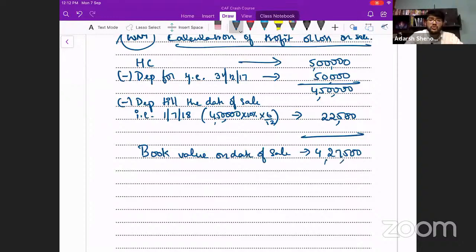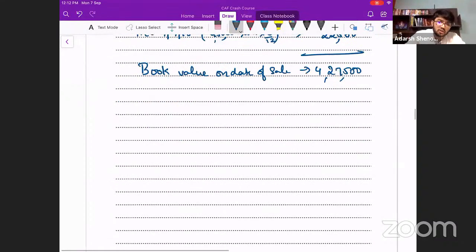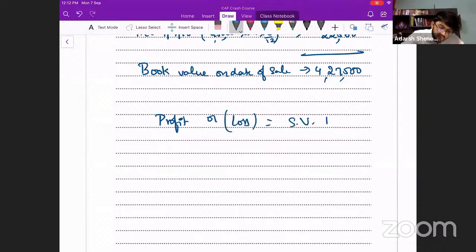4,27,500. Have you sold it at a profit or have you sold it at a loss? Profit or loss? What do you think it is? Sale value minus book value. What was the sale value? Is it 2,90,000? The sale value is 2,90,000.